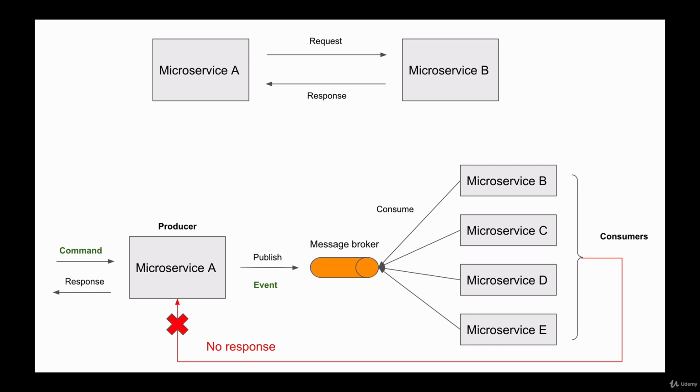In the case of direct request and response communication, if the destination microservice is down, then most likely it will miss the message and it will no longer receive it. In the event-driven architecture, if one of the subscribed microservices is down, it will still be able to consume the event when it comes back online. And this is because an event message is persisted in the message broker. And when the subscribed microservice comes back again, it will consume the event message that it has missed.